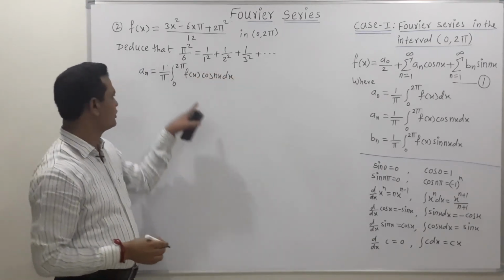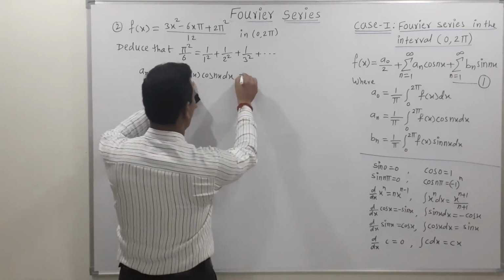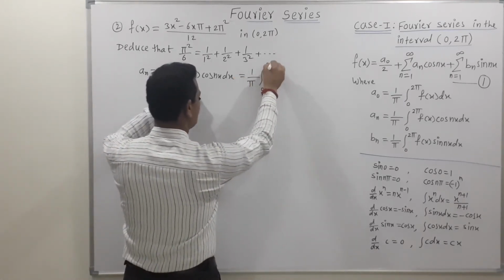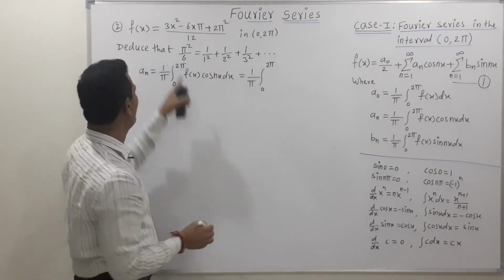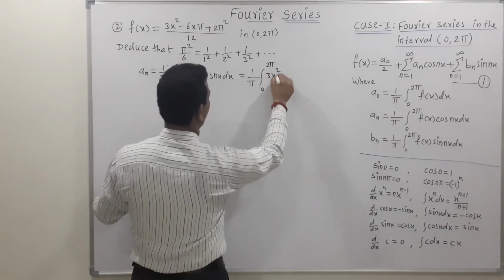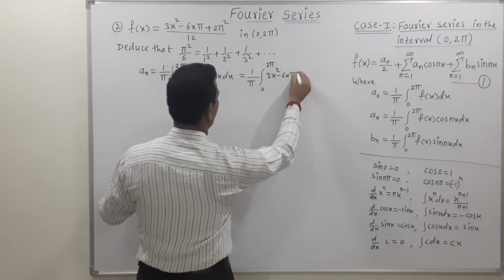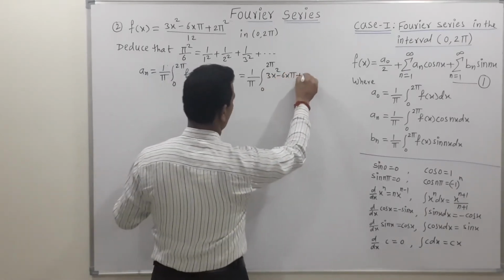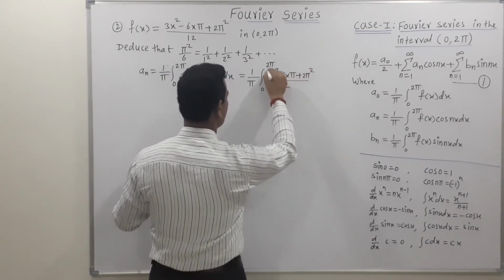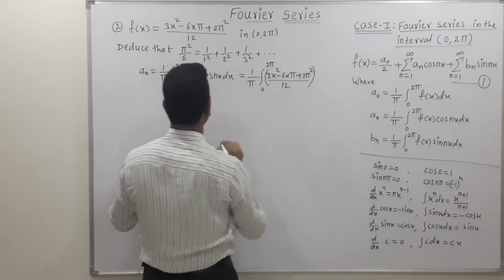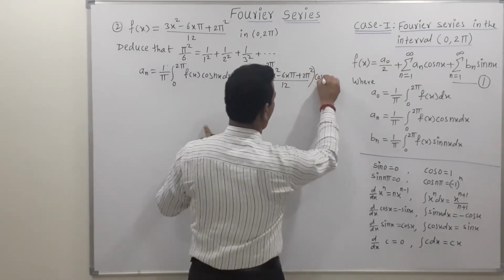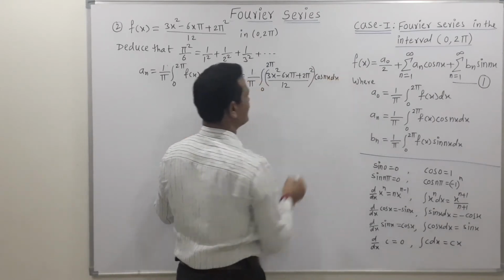Now put in the value of f of x. Then this becomes 1 upon pi integration 0 to 2 pi of 3x square minus 6x pi plus 2 pi square divided by 12, into cos of nx dx.